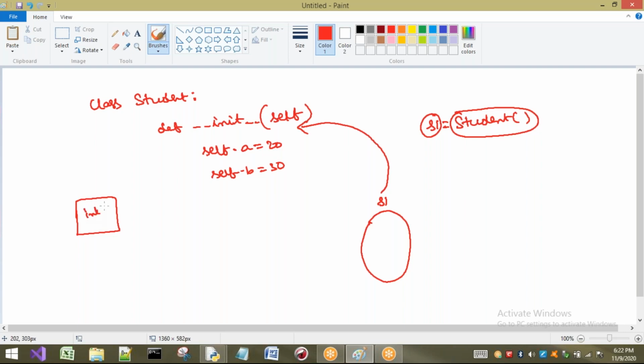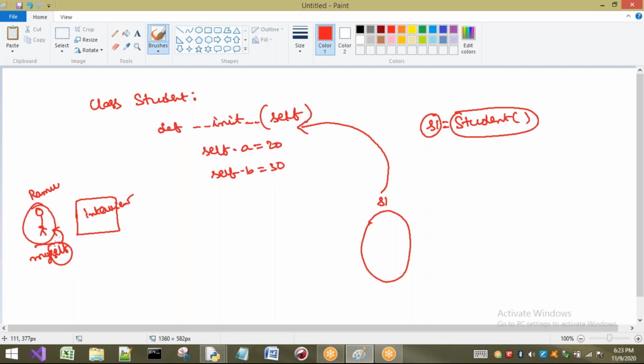Let us consider an interview room. One student came to the interview. How is he going to introduce himself? He will say "myself." That means self is going to tell about himself or herself. For example, his name is Ramu.